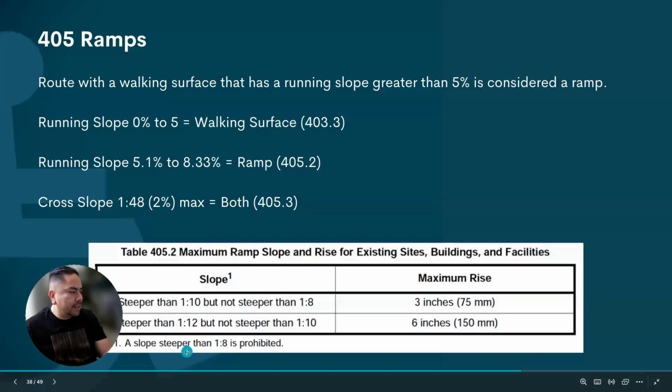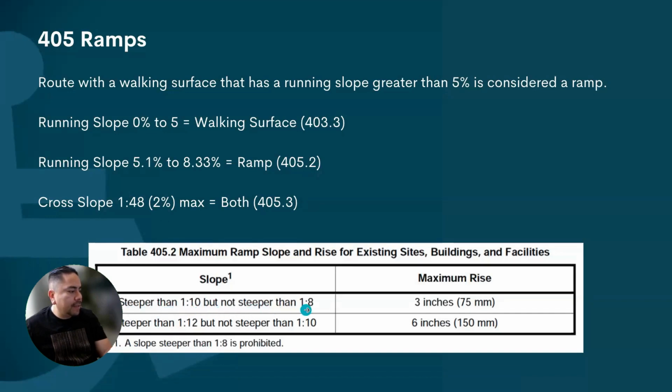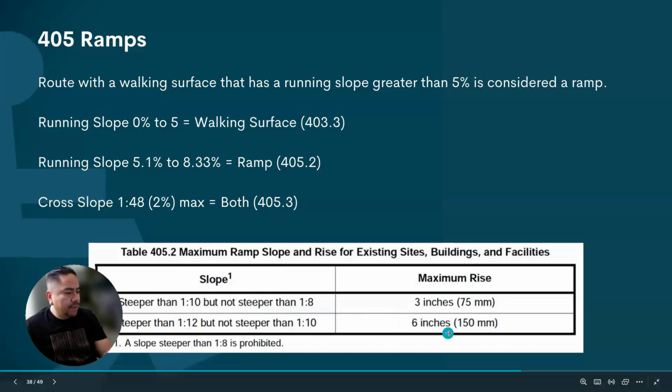And here are the exceptions. Steeper than 1 in 10, but not steeper than 1 in 8. So 10% to 12.5% for 3 inches, and 8.33 to 10% for 6 inches. More than 1 in 8, more than 12.5%, is prohibited.